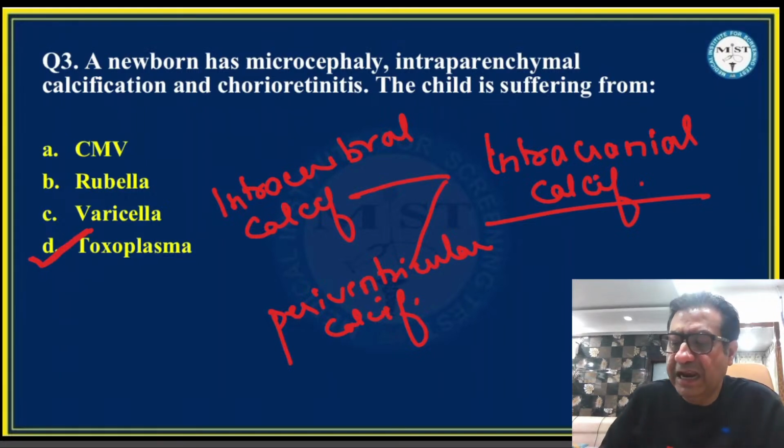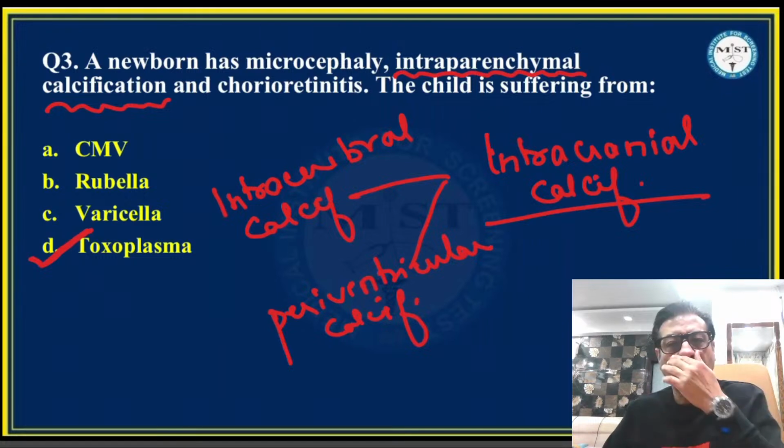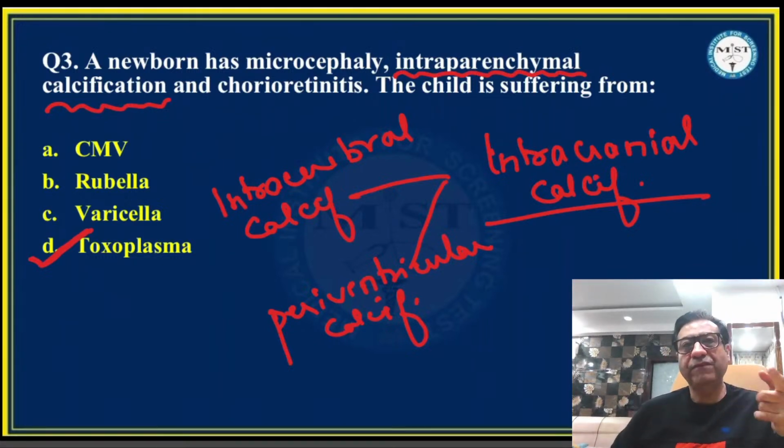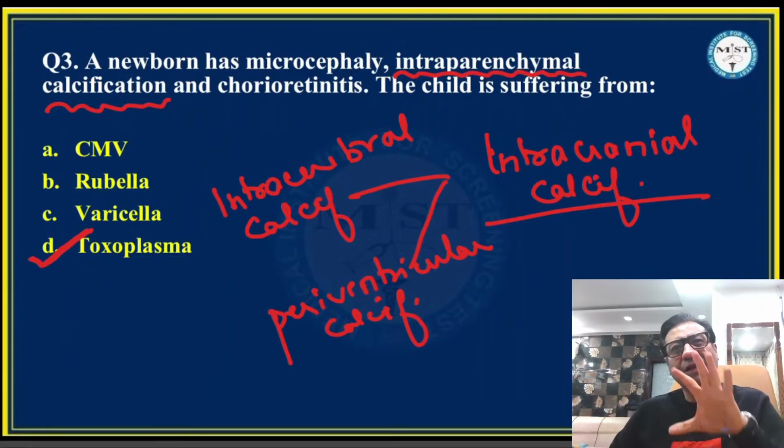Since they are mentioning intraparenchymal calcification, it obviously cannot be CMV, because CMV, as I said, is associated with periventricular calcification. Why can it not be rubella? Because rubella has a different set of problems. Congenital rubella syndrome is associated with patent ductus arteriosus.